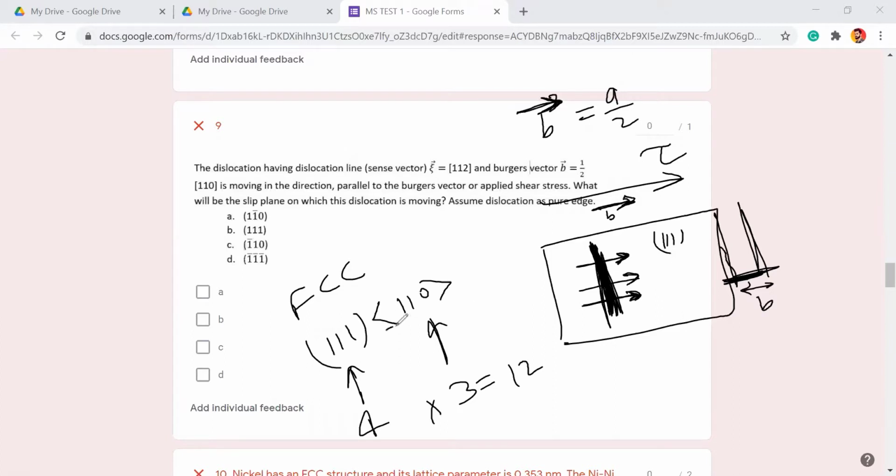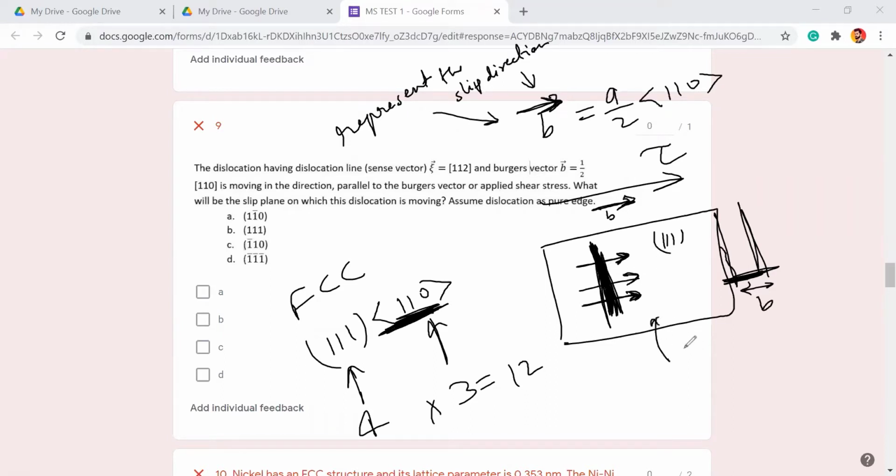What is the slip direction? 110. So the Burgers vector will also be 110. The Burgers vector will represent the slip direction. And the dislocation is going to move in the slip direction only. The dislocation will slip, the dislocation will glide, on the slip plane only.